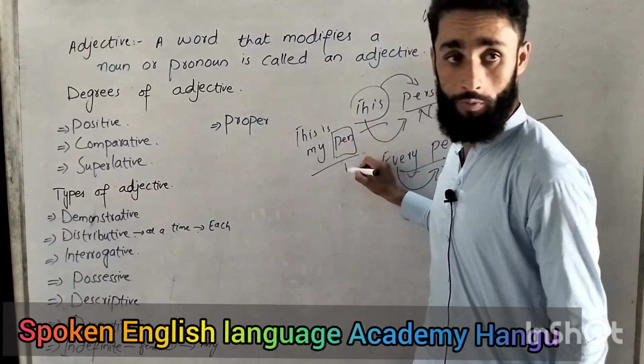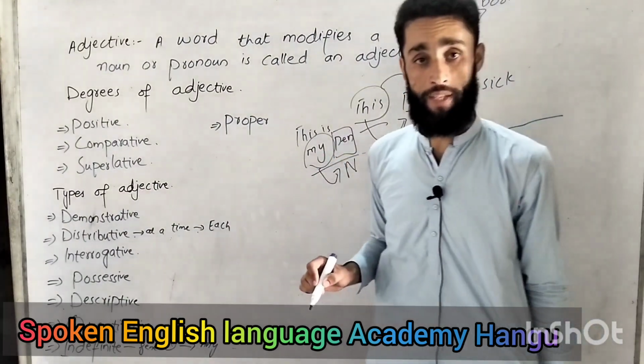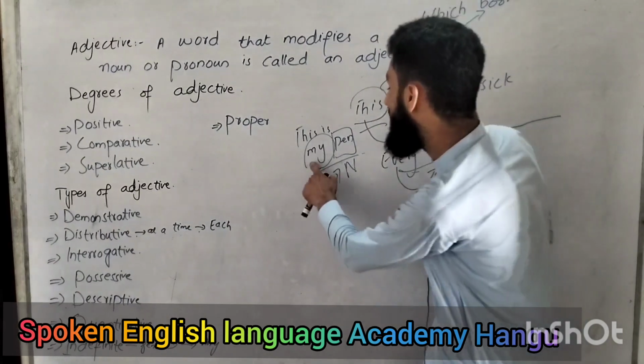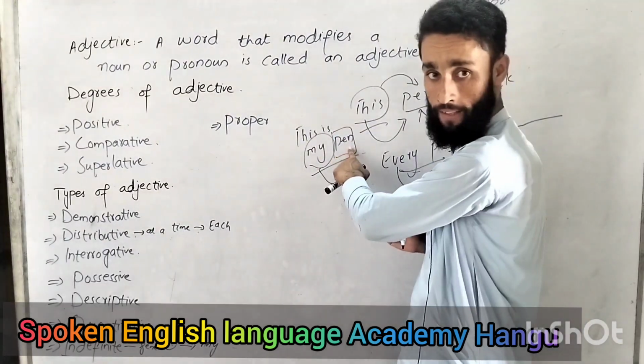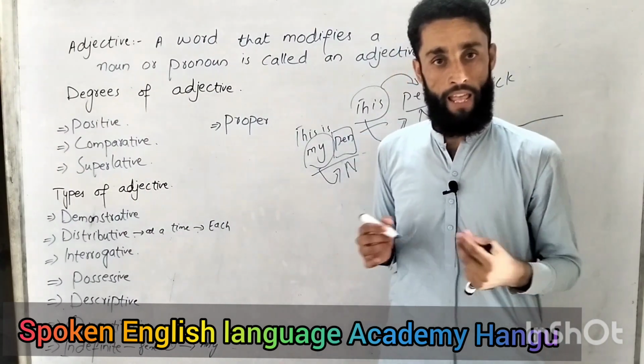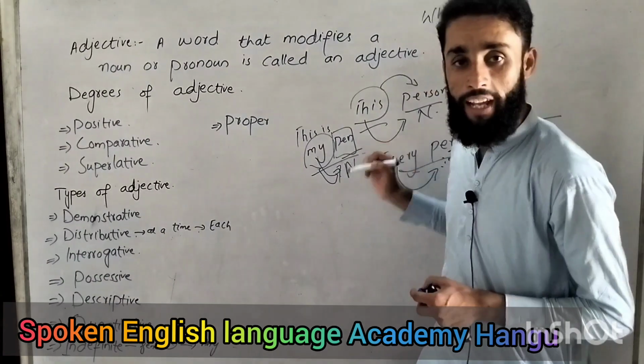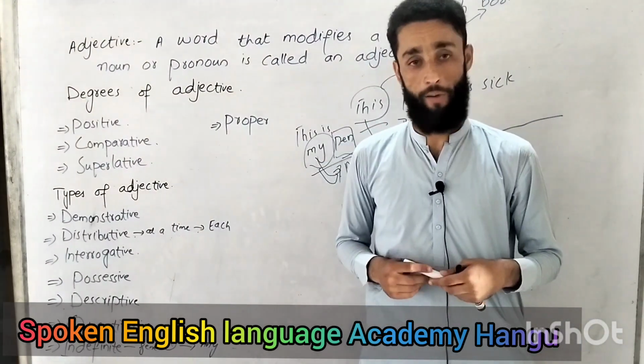Pen is a noun. This my is showing the possession of something. Means this my is telling something about this pen, that this is belonging to me, this is my property. So if a word is modifying a noun, it is called an adjective, not a pronoun.